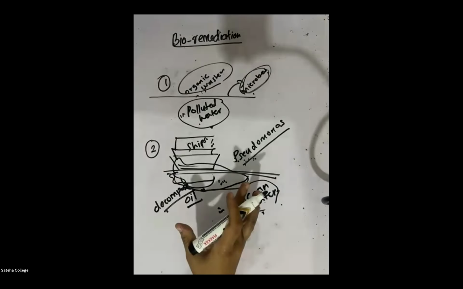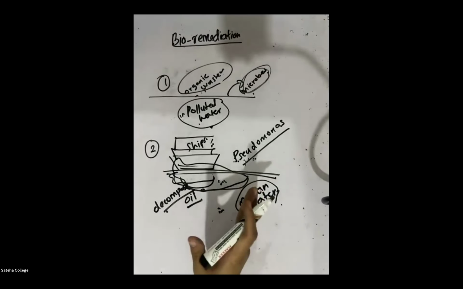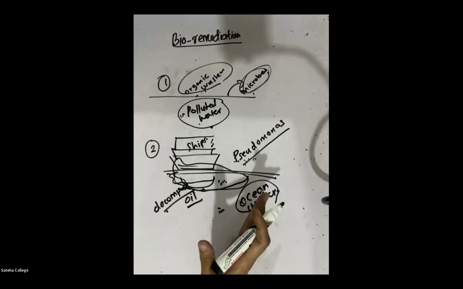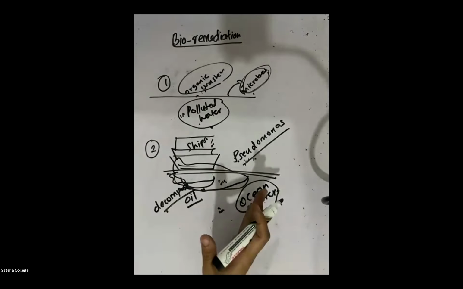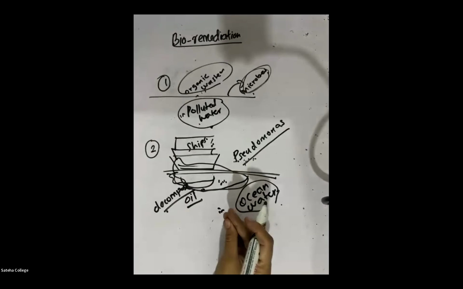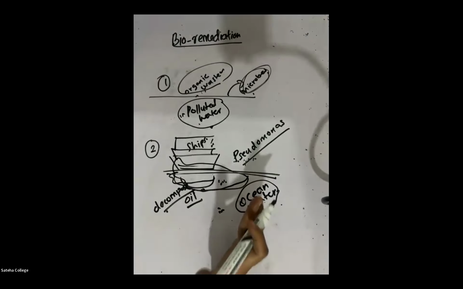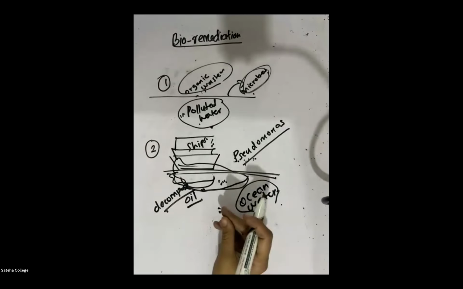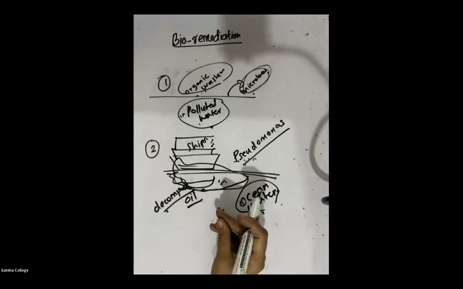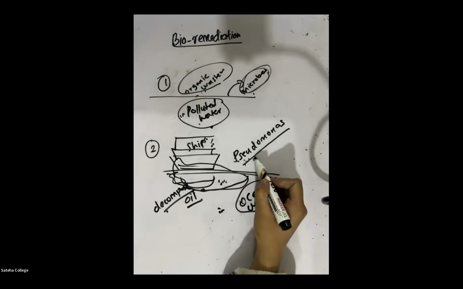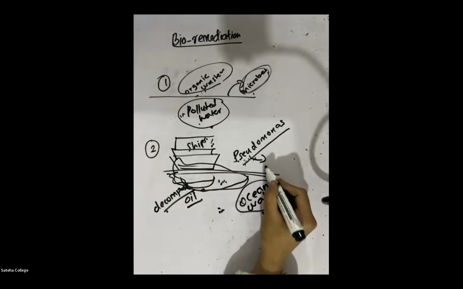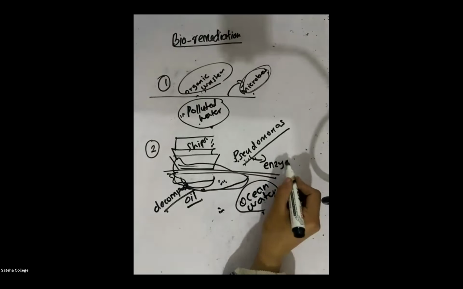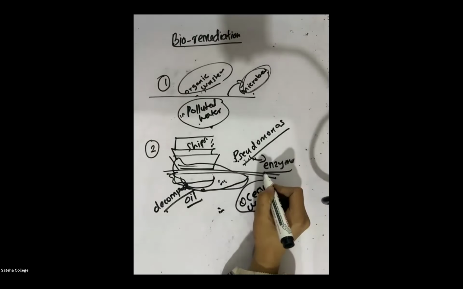Right? So again, listen. From the ships and all, a large amount of oil can be released to the water. To decompose this oil layer which is present in the ocean water, what is the name of the bacteria that is used? Pseudomonas. Pseudomonas will release an enzyme.